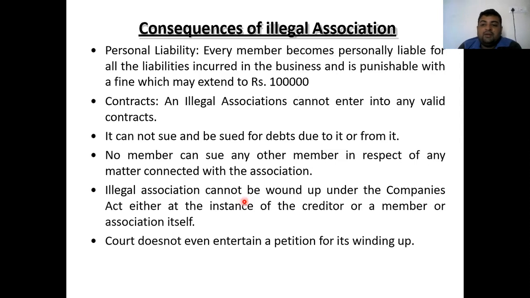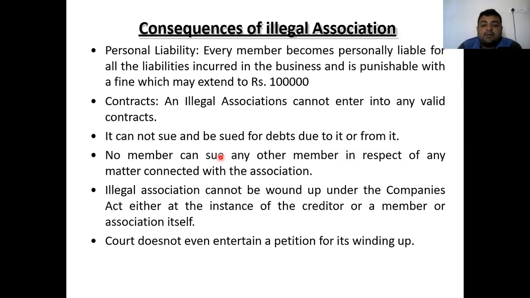Now, what are the consequences of an illegal association? First is personal liability. Every member becomes personally liable for the liabilities incurred in the business and will be punishable. A fine may extend to rupees 1 lakh if the company has become illegal. Second, contracts. An illegal association cannot enter into any valid contract, because a contract with an illegal association is illegal. Next, it cannot sue or be sued for debt due to it or from it. If either the company owes a debt to someone or someone owes a debt to the company, in both cases neither the company can sue the person nor the other person can sue the company if it is an illegal association.